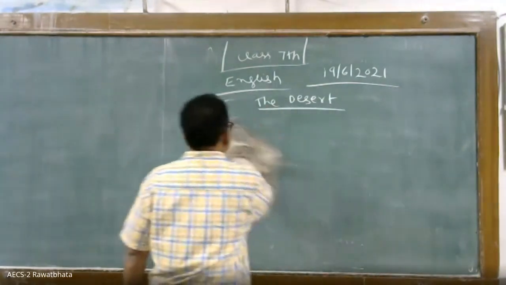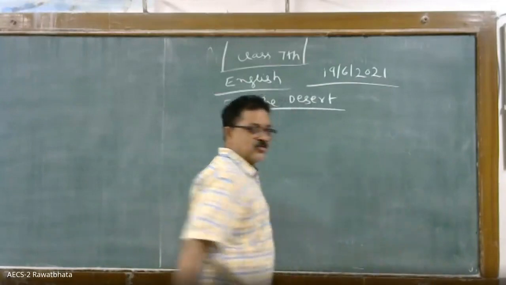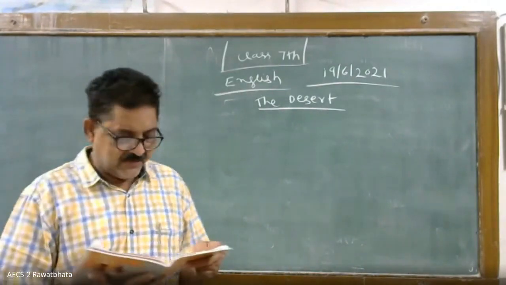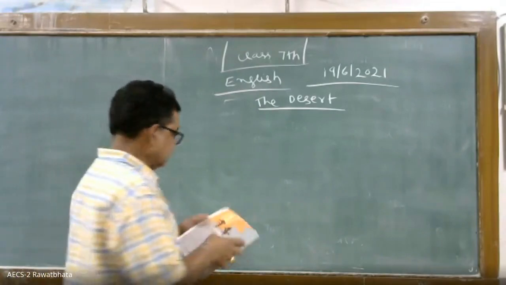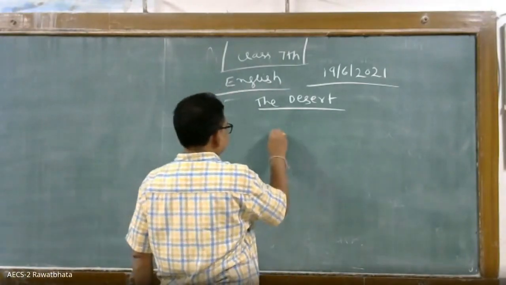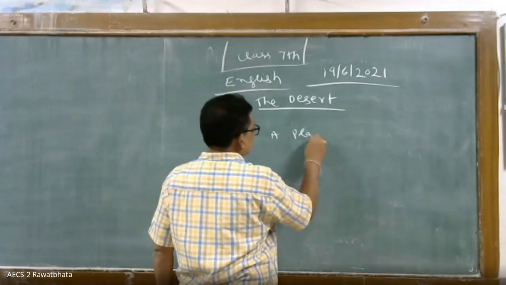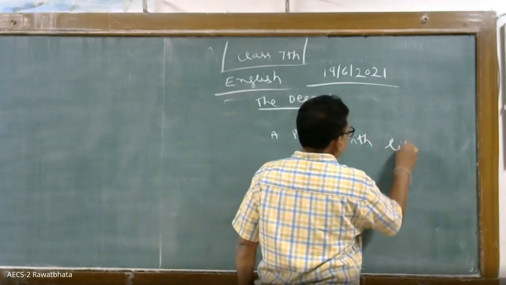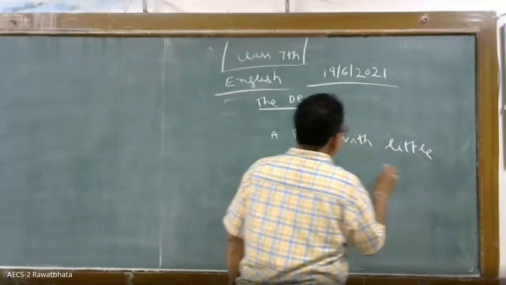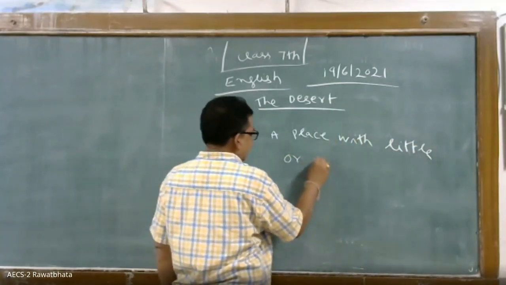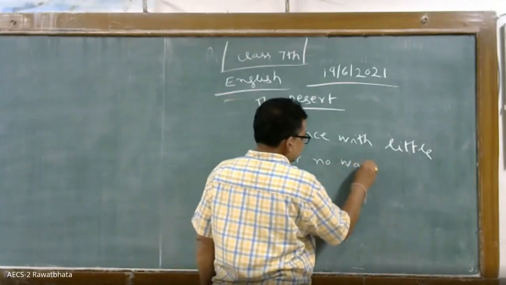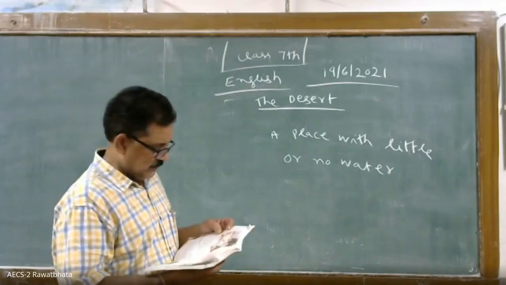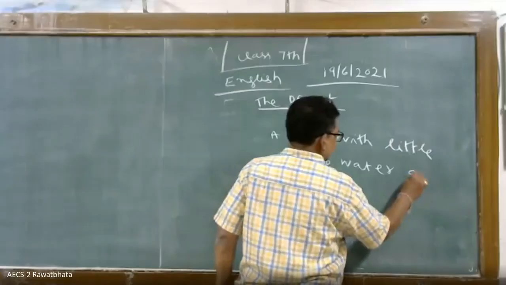So, let us make a general definition of desert. What is it? A place with little or no water. A place with little or no water and vegetation.